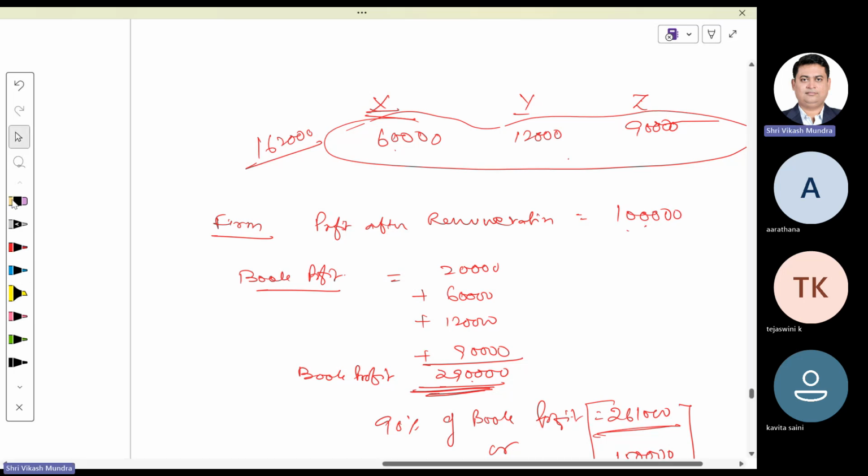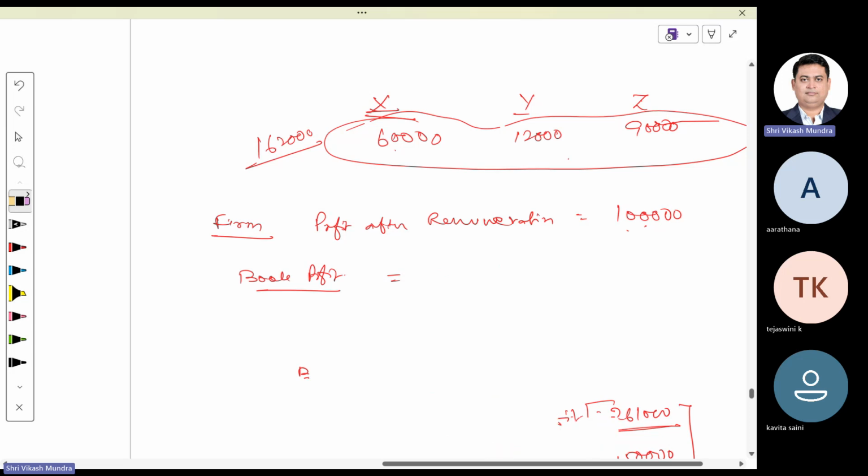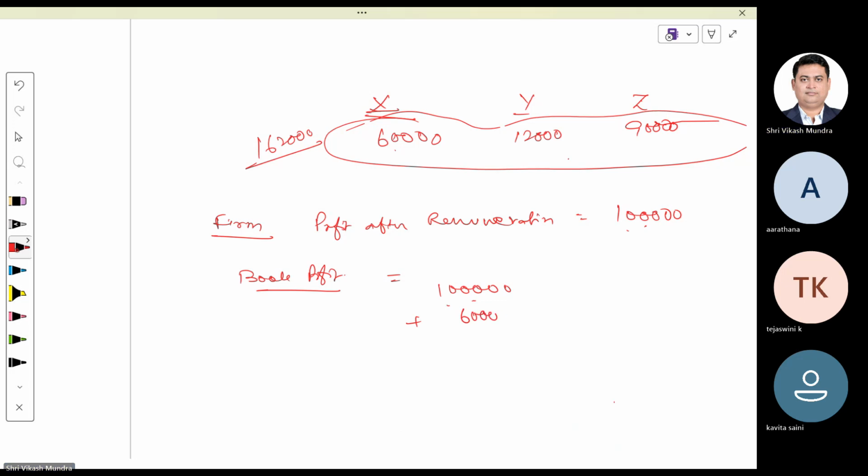How much remuneration is allowed to them? First of all, we are required to calculate book profit, and then we are supposed to calculate this. So for the purpose of calculating book profit, profit after remuneration was 1 lakh. We are required to add back 60,000, 12,000 and 90,000.